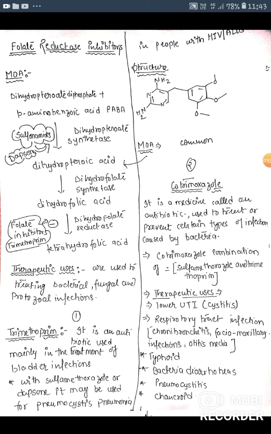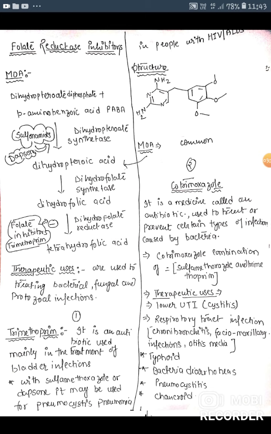So sulfonamide acts on the first step, that is it blocks the synthesis of dihydropteroic acid, which ultimately blocks the synthesis of dihydrofolic acid. And folate reductase inhibitor works by inhibiting the enzyme dihydrofolate reductase, so ultimately it inhibits the synthesis of tetrahydrofolic acid. So common therapeutic uses of folate reductase inhibitor are treating bacterial, fungal, protozoal infection.